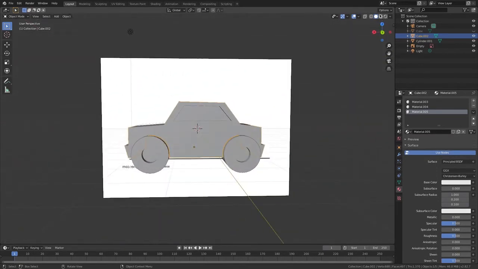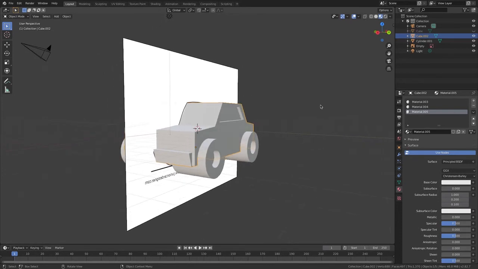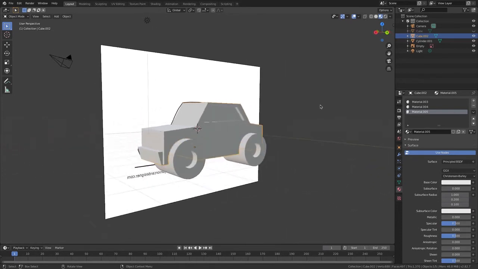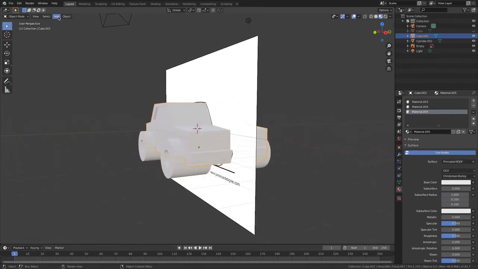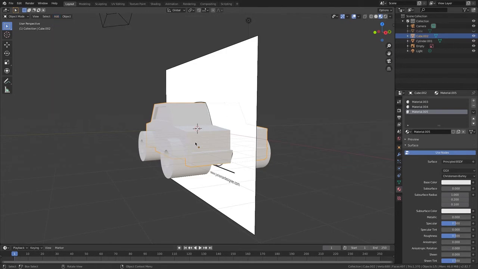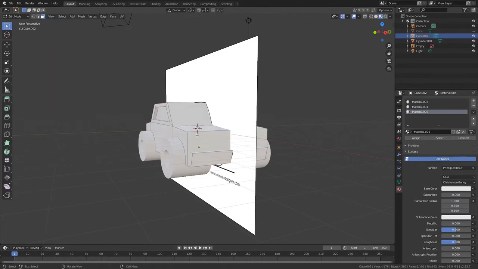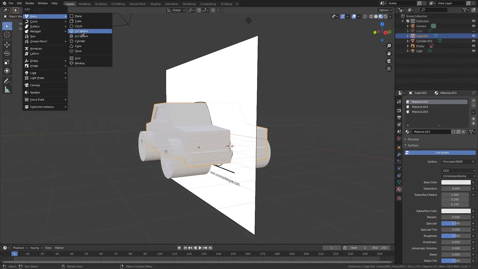And go back to view and go to viewport shading. Now I'm going to go coloring it. Now I'll add a few more other things before I start coloring. So I'm going to go add mesh and wait, forgot something. Now Tab into edit mode, select that face, go Shift S and cursor to selected. Tab again. Now I'm going to go Shift A, mesh and UV sphere.